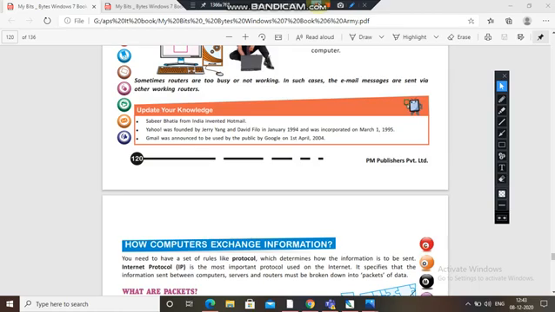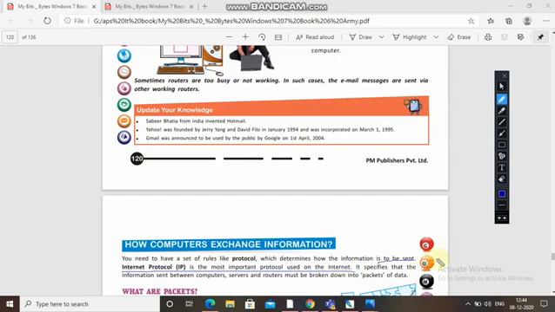Now, how do computers exchange information? You need to have a set of rules, a protocol, which determines how the information is to be sent. IP is the most important protocol used on the internet. It specifies that the information sent between computers, servers and routers must be broken down into packets of data. They are not going in one huge bulk, but in small packets.